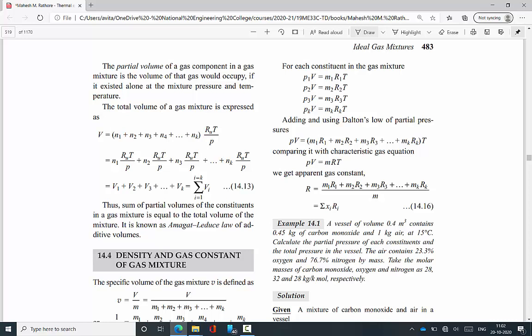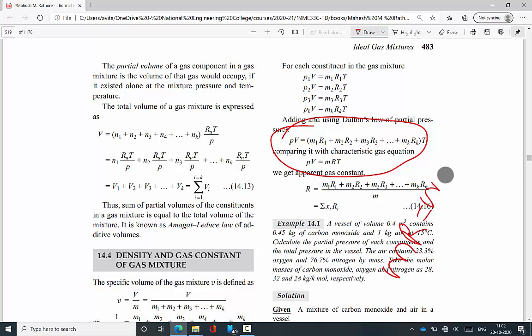So here, using these two equations, mR equals m1 R1 plus m2 R2 up to mk Rk, since PV cancels and T cancels.